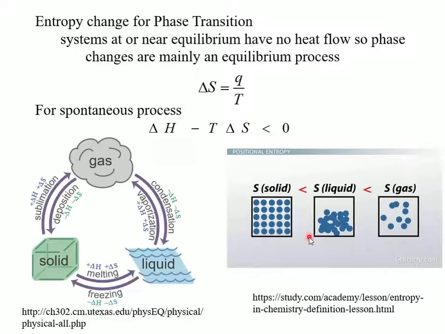Entropy change for phase transitions is at equilibrium, so it's equal to the heat divided by the temperature because there's no heat flow. And so for a spontaneous process, delta H minus T delta S is less than 0. Okay, so for a spontaneous process, the sum of these two is less than 0. And so this is showing here that condensation from a gas to a liquid is an exothermic process, so it's negative. Okay, it's also a negative entropy because I'm becoming more organized.